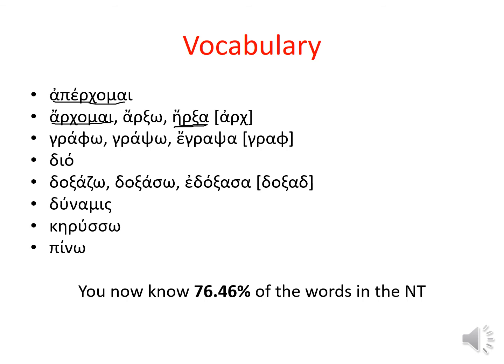Erxa, what will it mean now in the past as an aorist? Means I ruled. Likewise for grapho, I write. In the aorist, third principal part, I wrote. So as we go on, make sure that you're looking also at the third principal part, that you're able to recognize it and able to tell the difference in translation from the present.